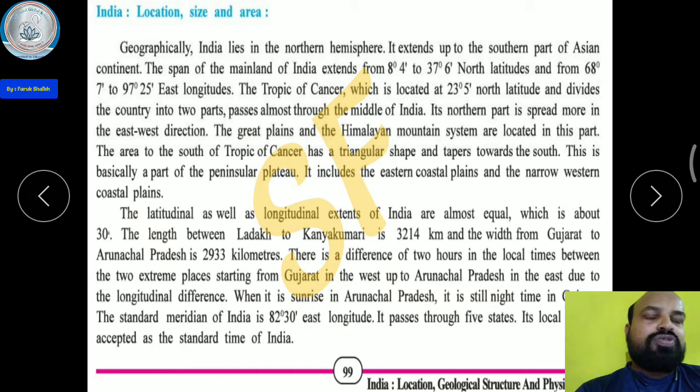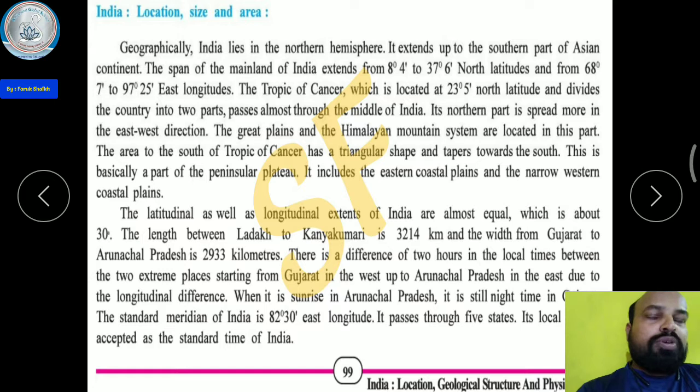Okay, this is the taper. What is tapering? You will see a preview, and I will show you in the next video. This is basically a part of the peninsular plateau. So when India is divided by the Tropic of Cancer into north and south, in the south, three sides are surrounded by oceans.